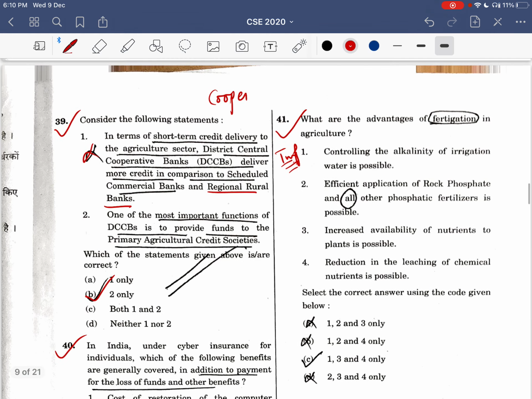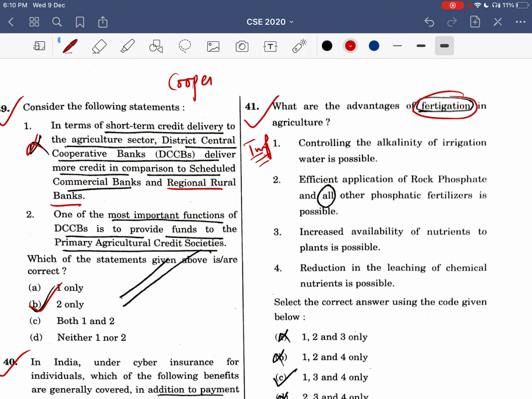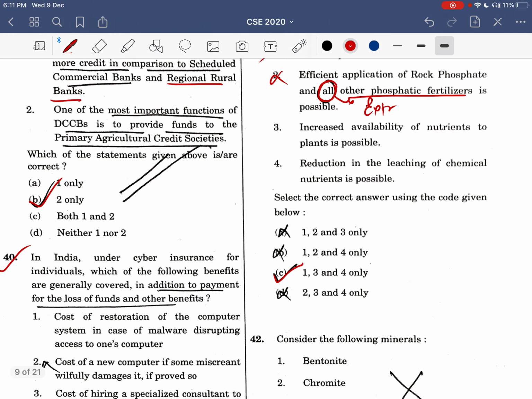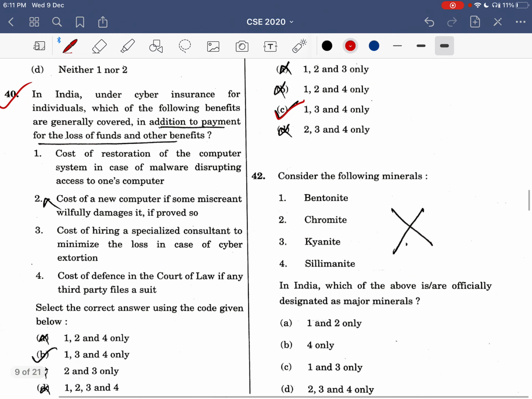Now this question, I never heard about it. To be honest, I never heard about fertigation in my whole preparation. But I only saw this word, "all". This is an extreme statement. "All other phosphatic fertilizers", this is not possible. And I eliminated this, and my option C was correct. And of course, this question was correct for me.